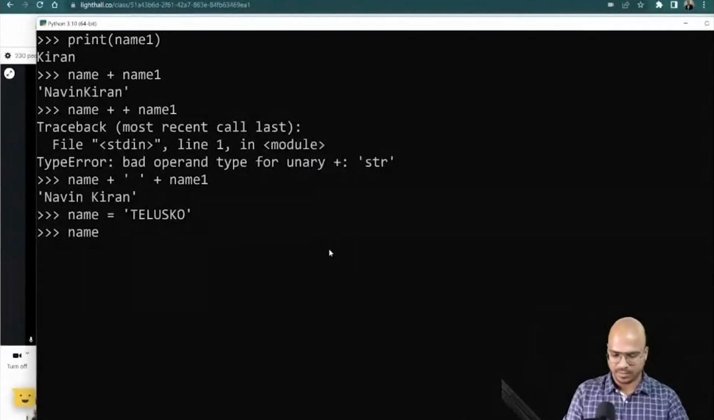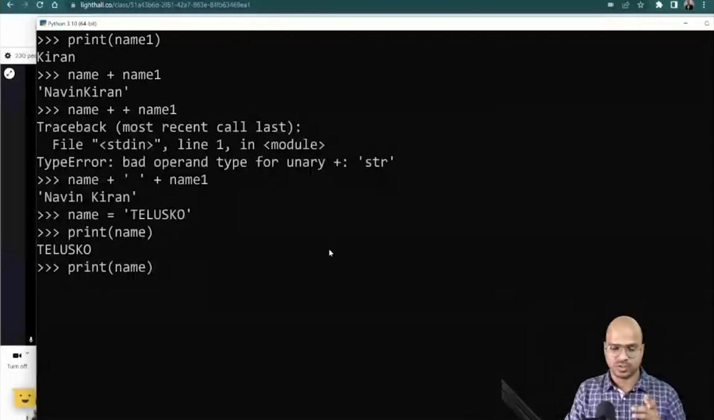I can say name, because if you just say name, or maybe I will just try print, because now we are more familiar with the print function, right? And you can see we got Telescope. But if you don't want the entire string, you just want one character, let's say I want T, so you have to say 0.